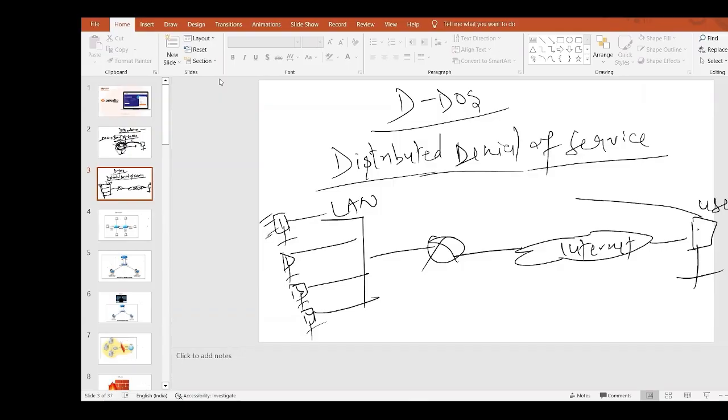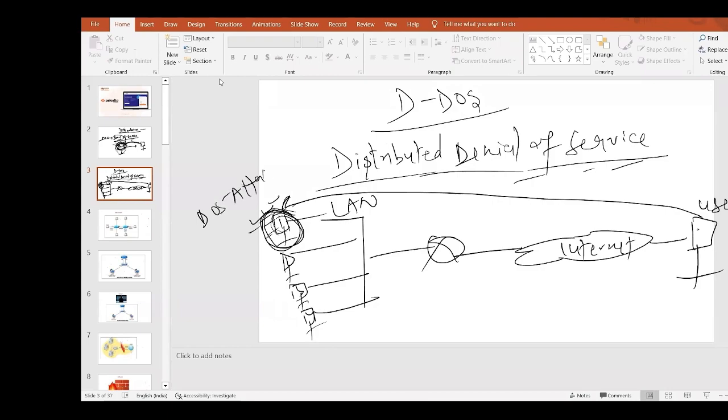He tries to access it, but due to some reason he is not able to. It could be compromised, or have viruses or worms, whatever the reason. The server is running, but you are not able to log in or access it. If one device is affected by denial of service, it's called a DOS attack.